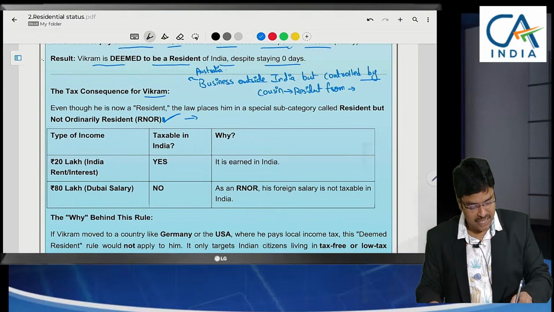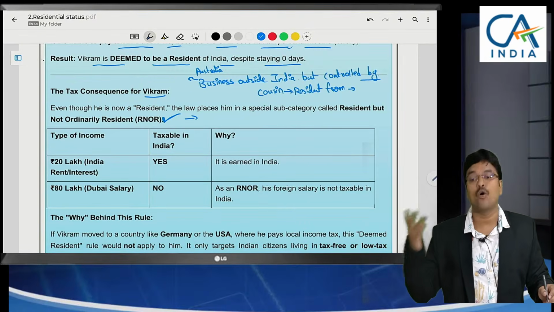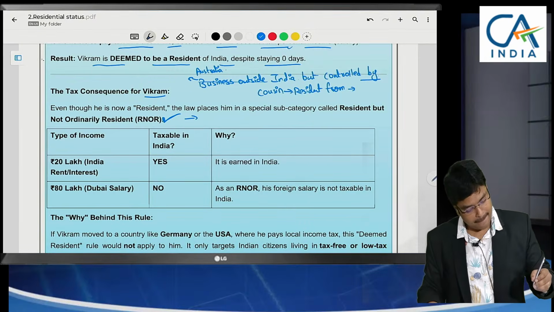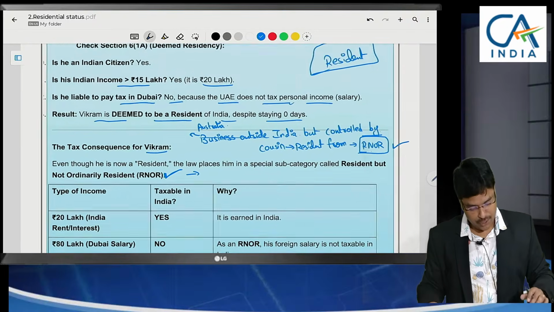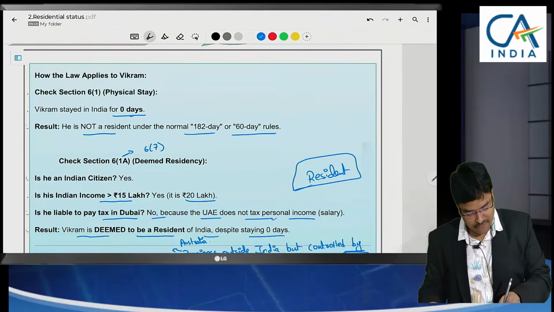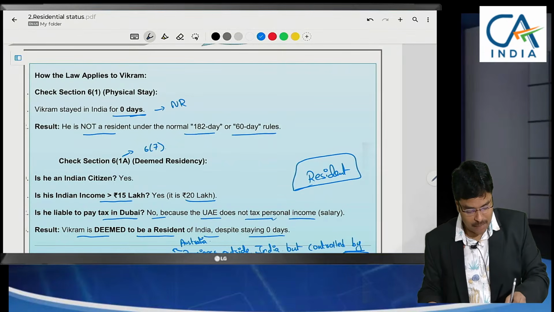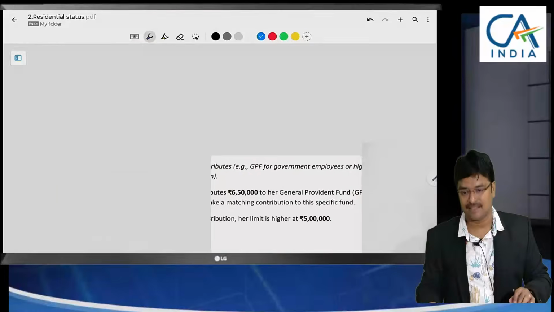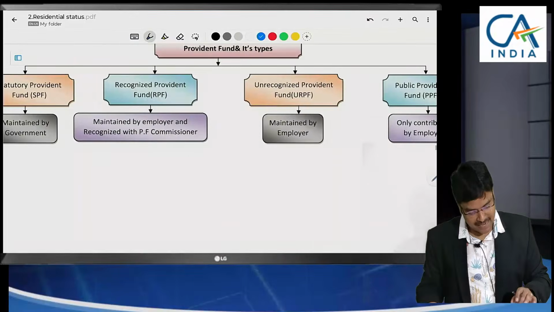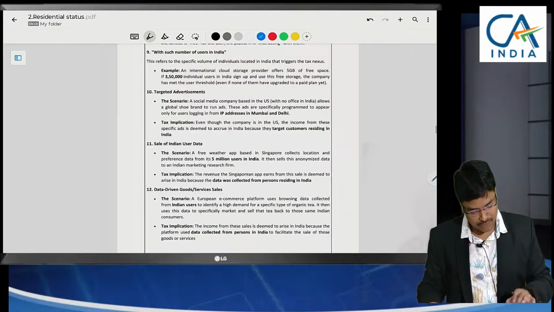In this case, even though the business income is received outside India, for RNOR, resident but not ordinary resident, this will be taxable. Usually, since he is in India for 0 days, if we call him a non-resident, these types of incomes cannot be taxed. Let me show you the category so that we will get more clarification.